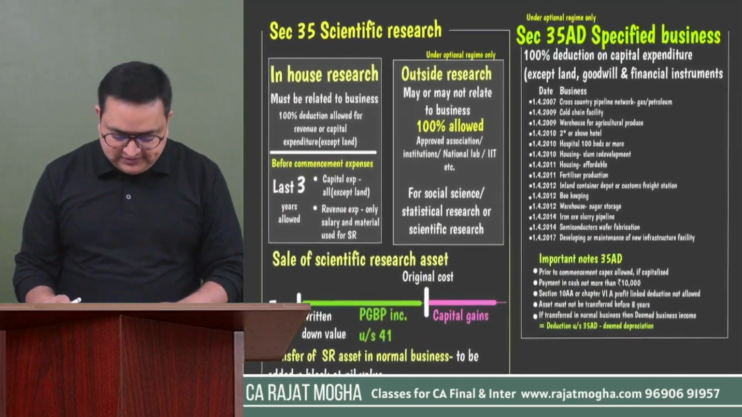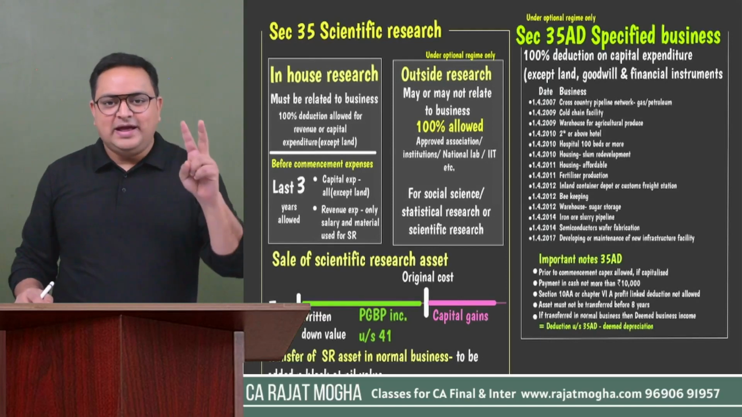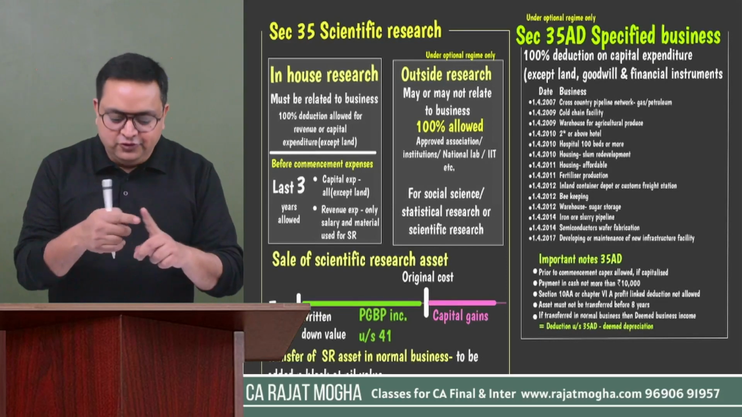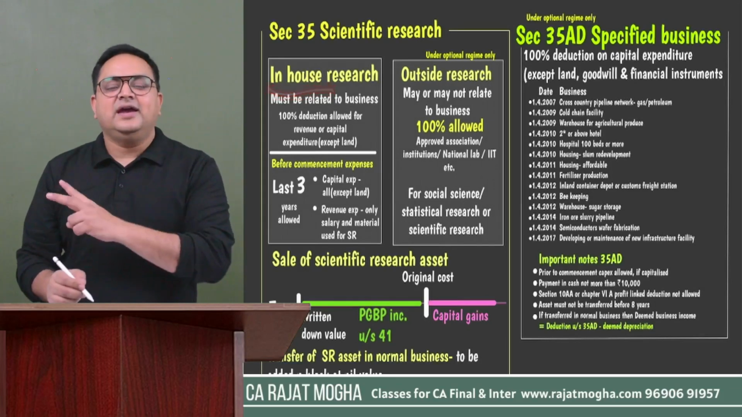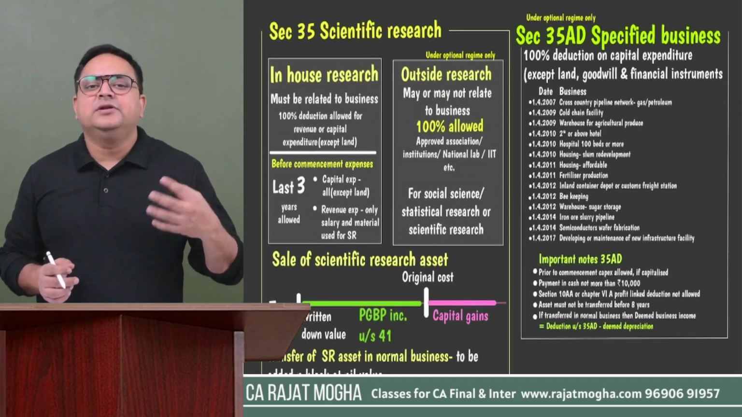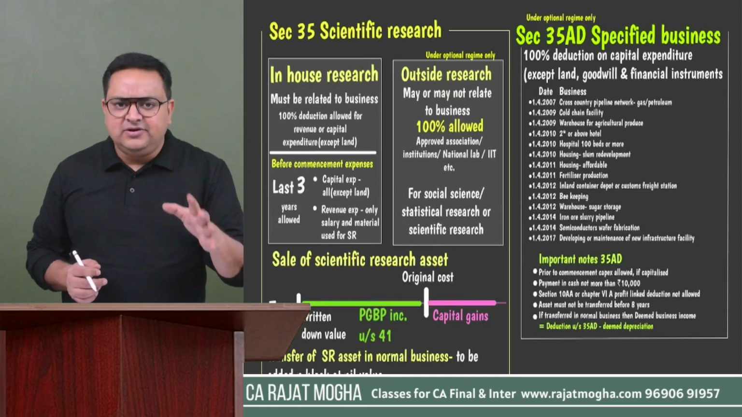Okay, now come to section 35, scientific research, an important section. There are two types of scientific research expenses. One is in-house research that should be related to your business. Second is outside research. Here, this is actually the contribution. It is actually the donation which you are giving to IIT, National Laboratory or any approved university or institution.